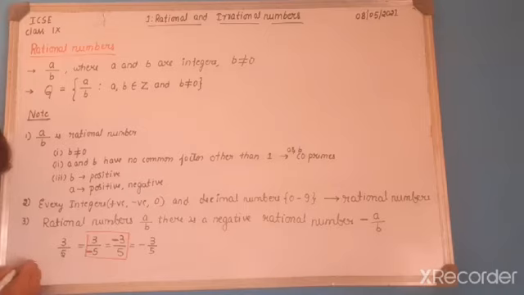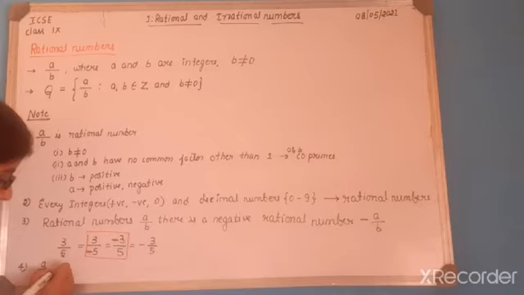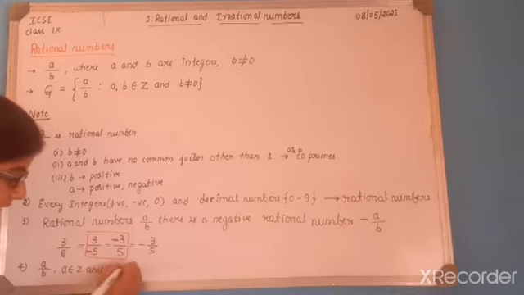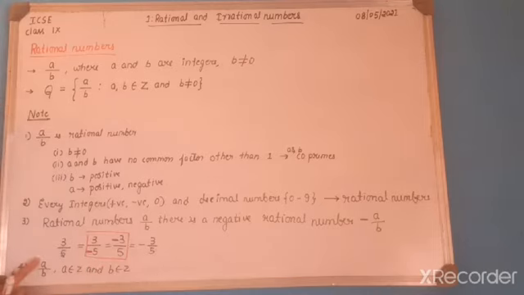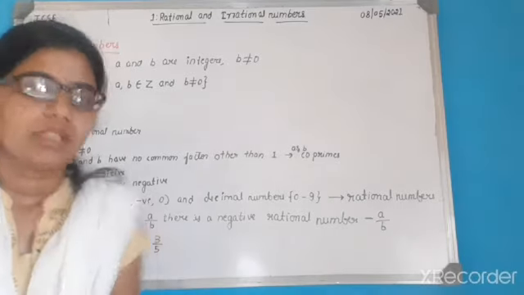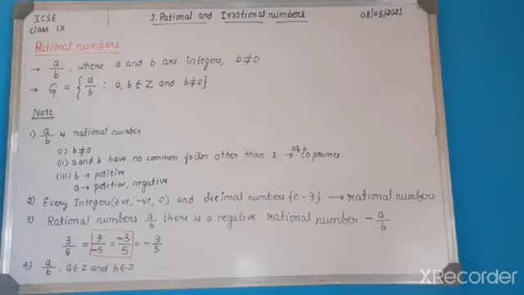And the fourth note is, consider the rational number a by b such that a belongs to integers and b also belongs to integers. That means it may be positive, negative or 0.